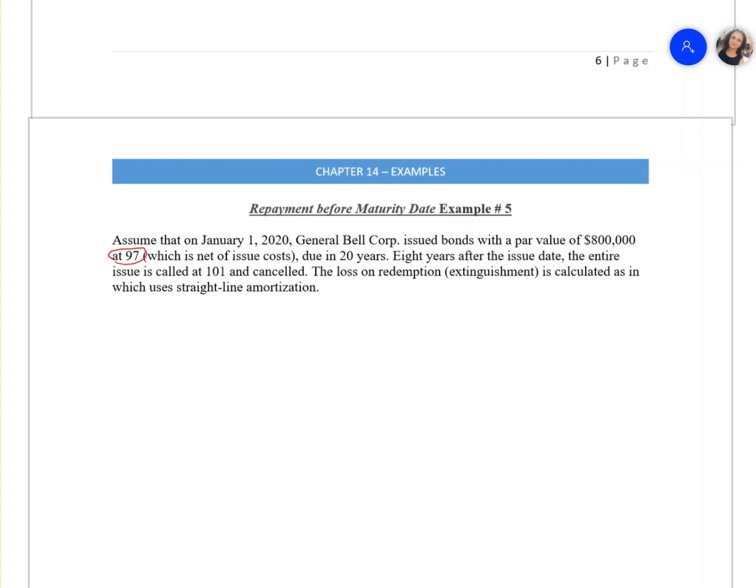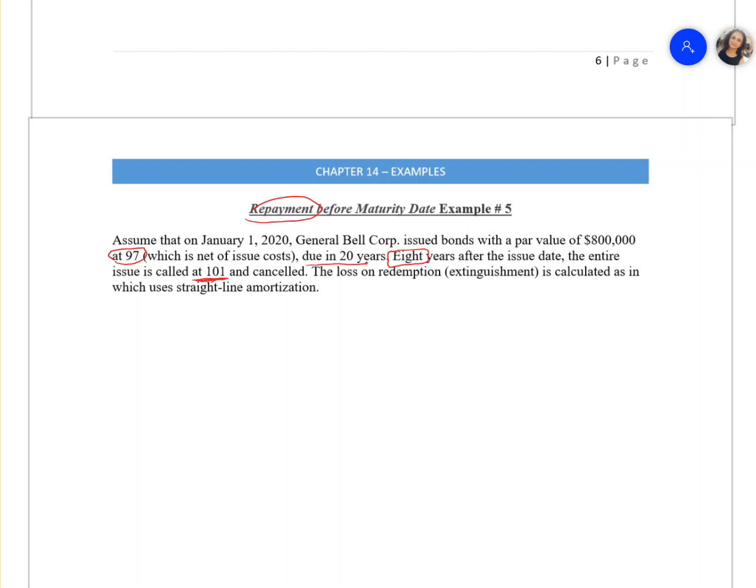They're saying the bond was due in 20 years, but 8 years after, the company decided that they want to make a repayment at 101 and cancel that bond. When the wording says the entire issue is callable at 101, you don't have to do the entire issue. You could do 50%, you can do 30%, depending on how much money the company has. They can recall only the part that they want to recall.